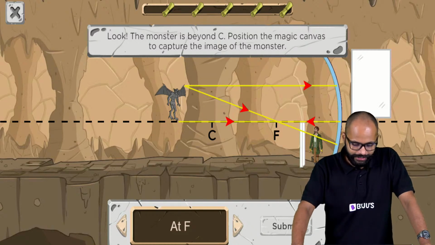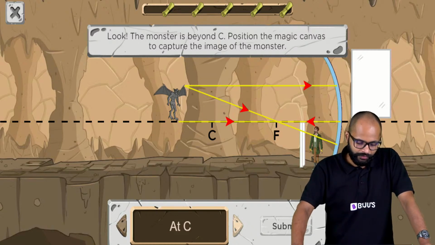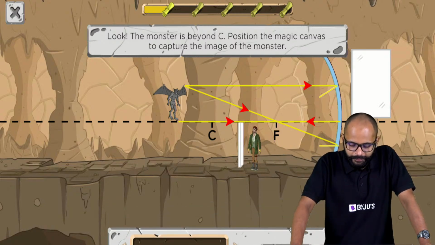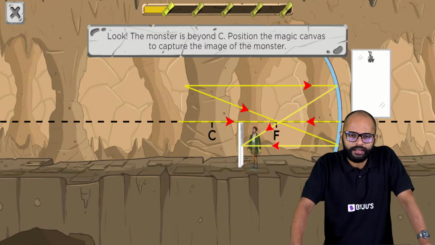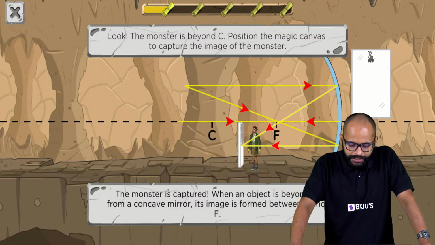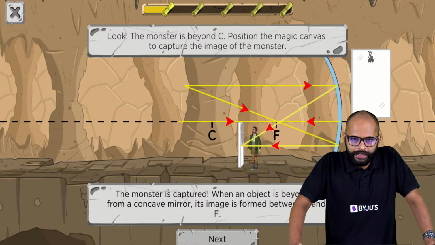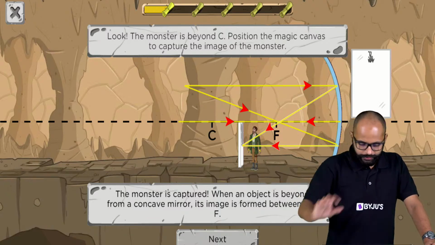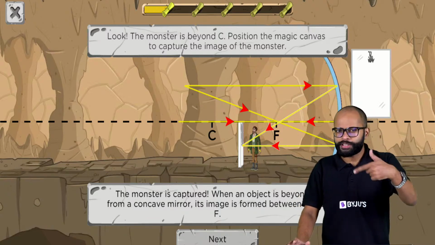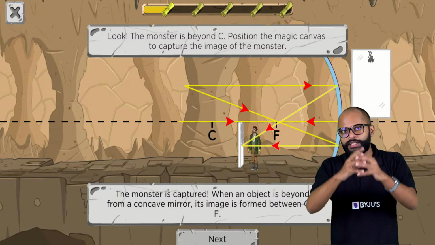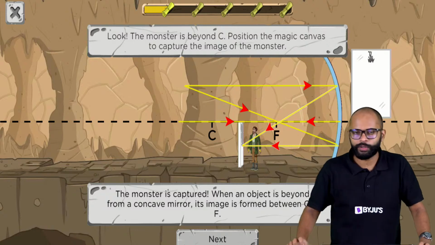Okay, alright, nice. You are saying between C and F. Let's see. Nice. When the object is beyond C, the image is formed between C and F, right? Correct? That's true. And you know what? Try to notice a pattern, because in the trick, this pattern is exploited so that it can become a trick. Fine. So that's why we are doing this question.